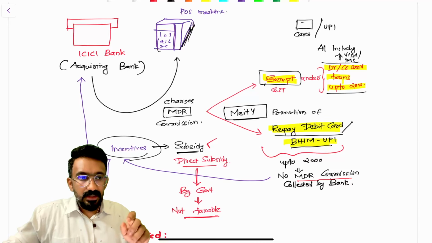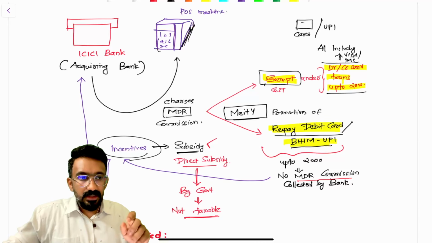Up to rupees 2000, if the transaction is happening for Rupay debit card and BHIM UPI, only these two, right? All the UPI is coming through the UPI channel, plus Rupay debit card, both of them are NPCI transactions. If you do an NPCI transaction, what has the government said? This is not the GST department. This is MeitY coming and saying, hey, banks, no 10 rupees charge also.